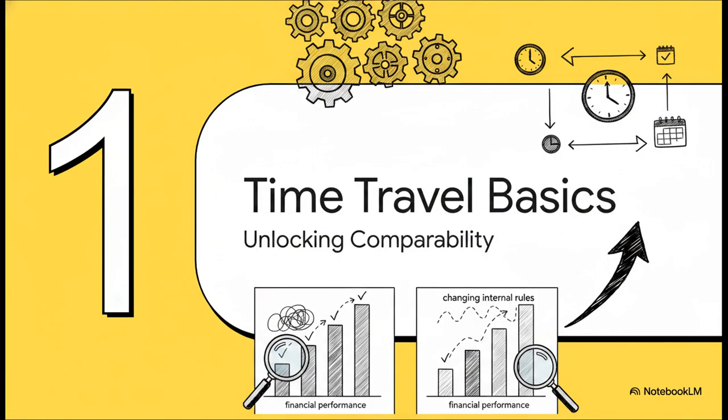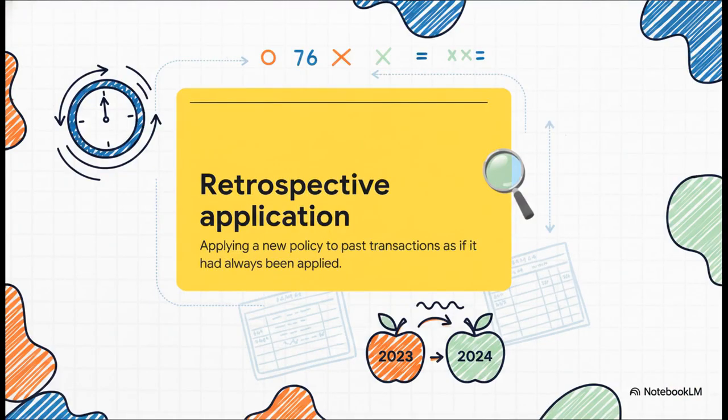All right, Section 1, Time Travel in Accounting, Unlocking Comparability and Reliability. So the absolute core of this standard is this crazy concept of time travel, formerly known as retrospective application. This is where we literally go back and rewrite history to match new rules. We take a new accounting policy and apply it to prior transactions as if that policy had always been the one we used. Why? Because it ensures that when you look at last year's numbers, right next to this year's numbers, it's a true apples-to-apples comparison.